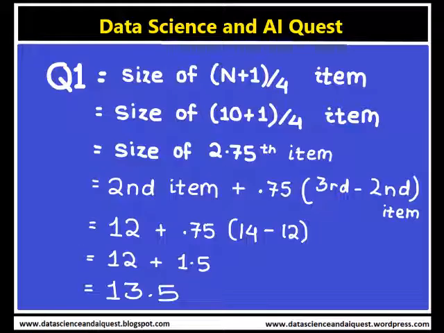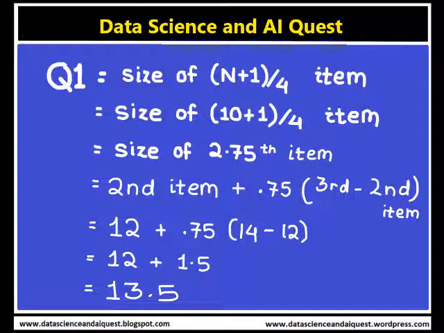If I want to find Q1, the first quartile, then it is equal to the size of (N plus 1) over 4th item. Over here we have 10 items, so 10 plus 1, that is 11, over 4, as we are finding the first quartile. The value obtained is the 2.75th item.